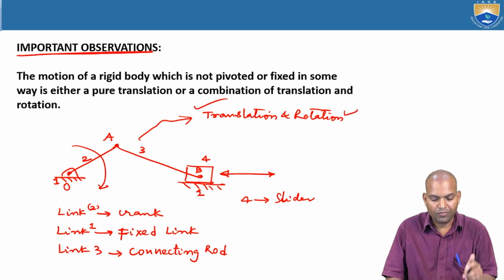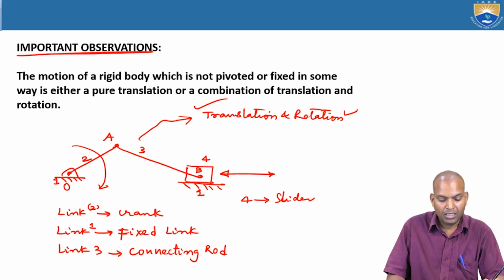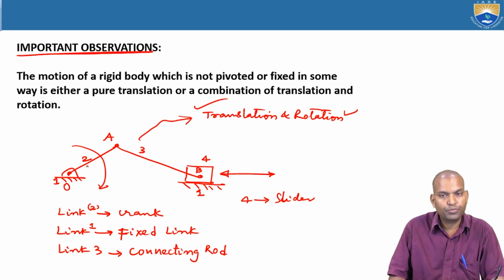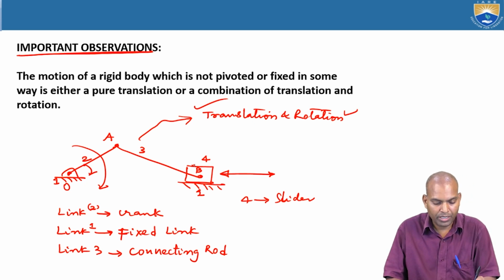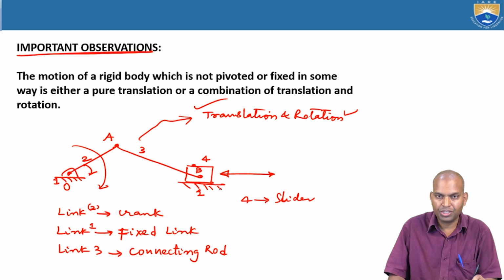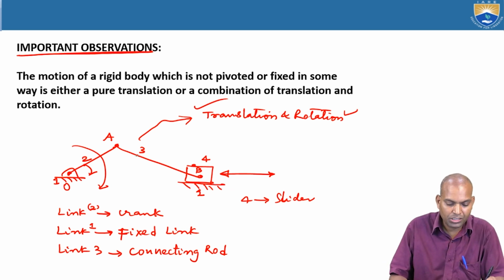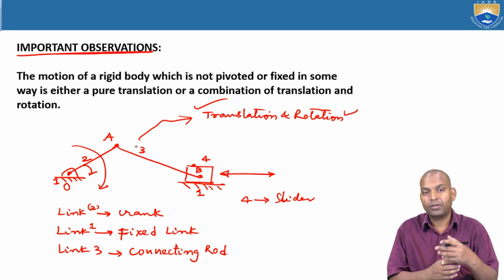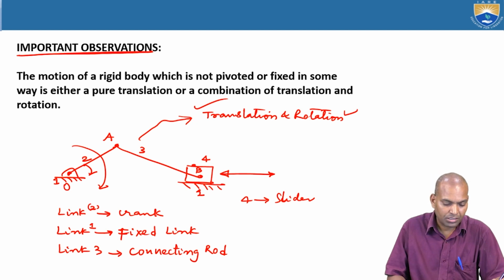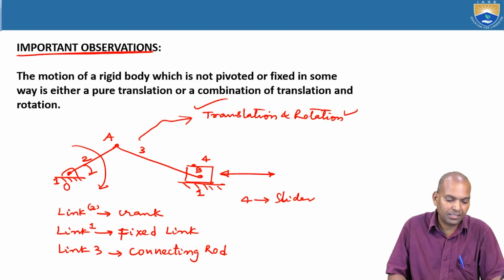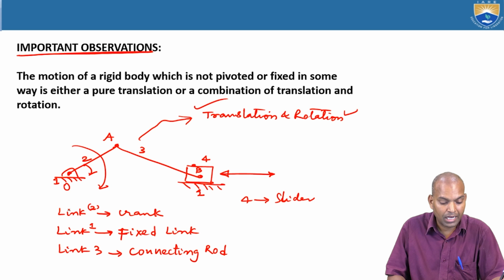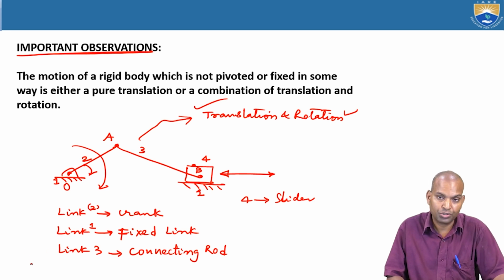As we have seen, at any instant of time the points on link 2 are under rotation. At any instant of time, the velocity of the points on link 4 is under translation. Whereas the direction of the velocity on link 3 is a combination of translation and rotation. It is the best example for understanding translation, rotation, and combined translation and rotation motions.